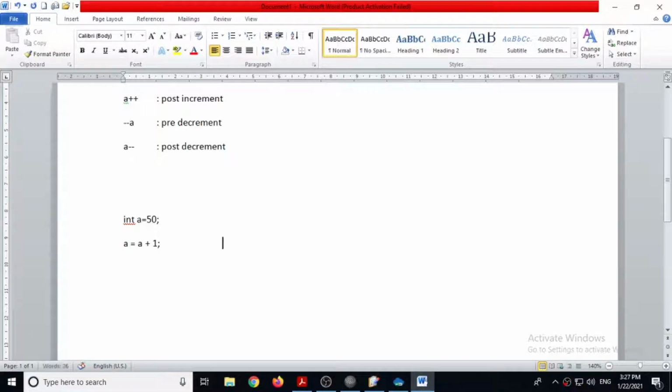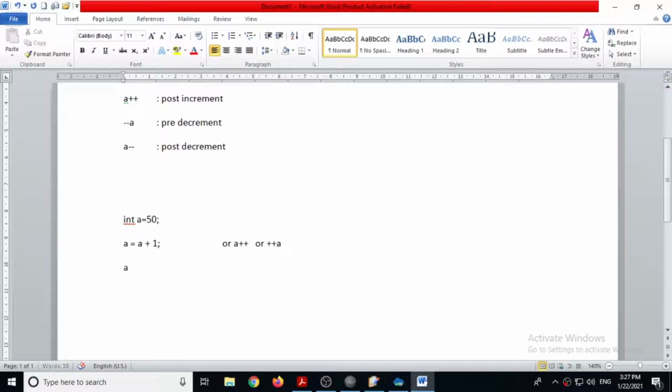Instead of this, you can use either a plus plus, or you can use plus plus a. So this just increases the value in the variable by one.